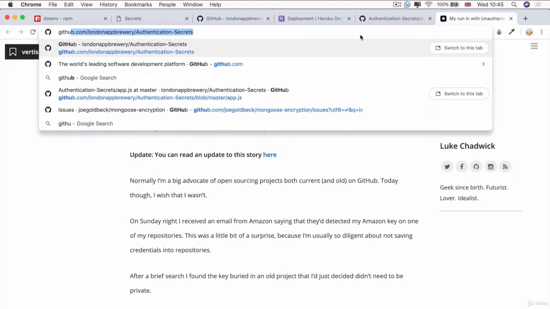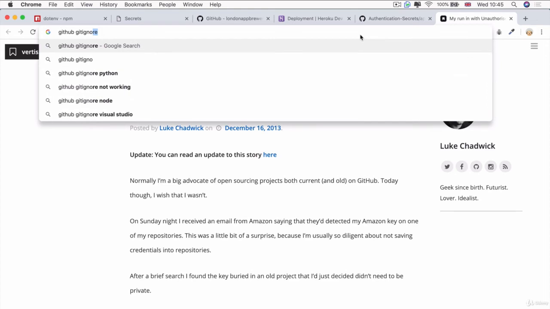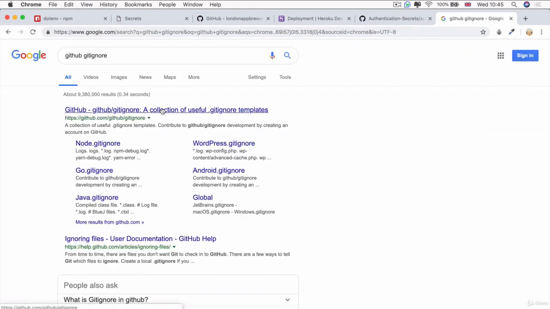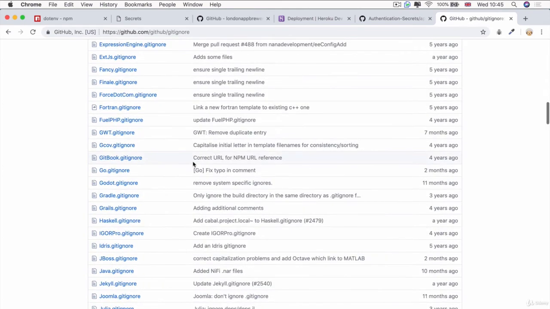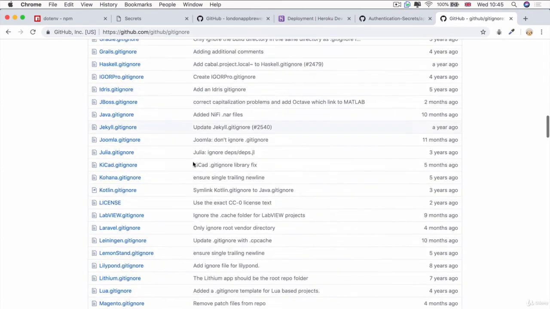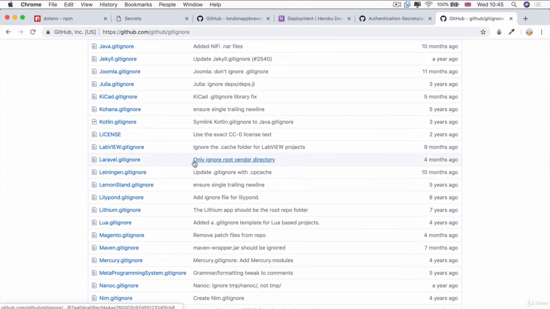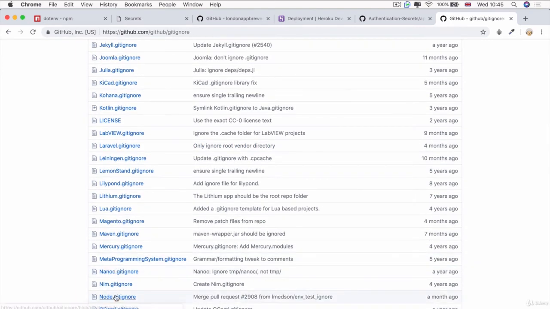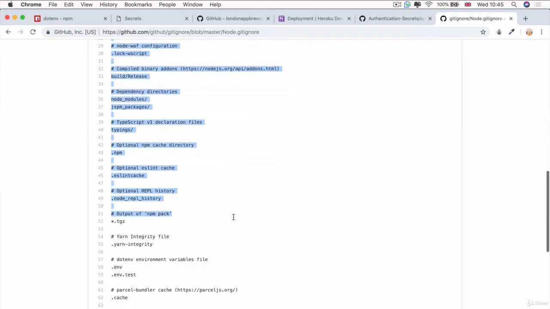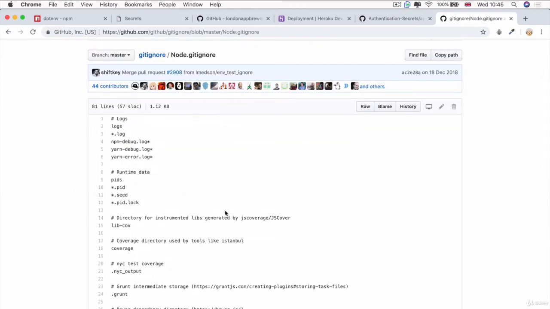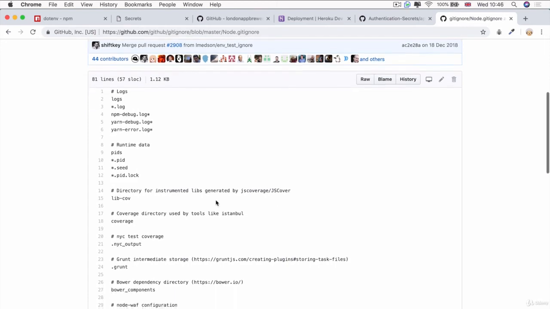And if you search for GitHub gitignore, then you'll see that they've created this very helpful collection of template files for different types of projects. So if we go ahead and search for our node gitignore, then you can see that this is a template file that you can create as your gitignore, and it will set up Git to ignore most of the files that you don't want to commit. So let's take a look at what that includes.